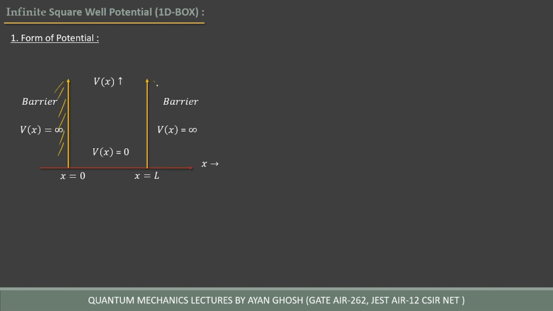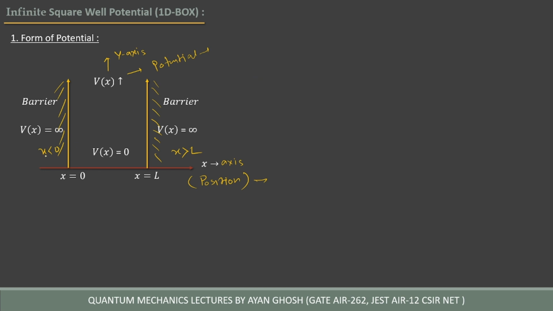So this is the barrier. This region is x greater than L, and this region is x less than 0. This is the y-axis and this is the x-axis. The x-axis is represented as the position coordinate, and the y-axis as the potential.